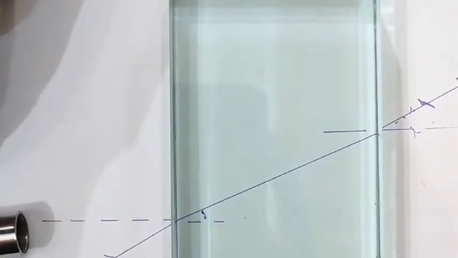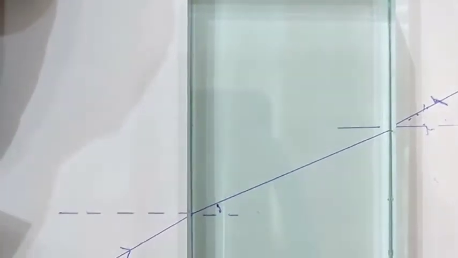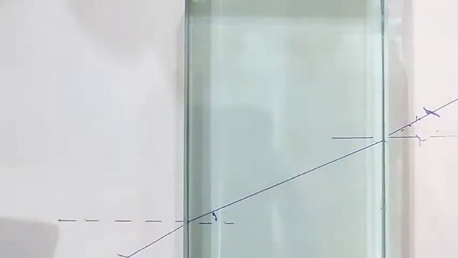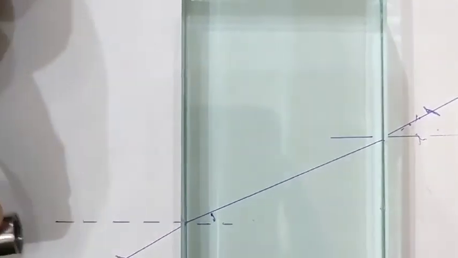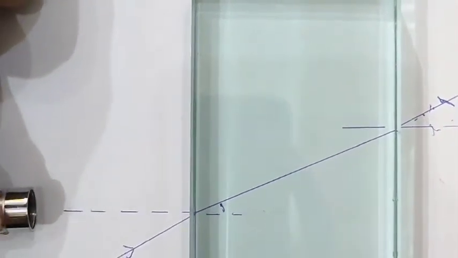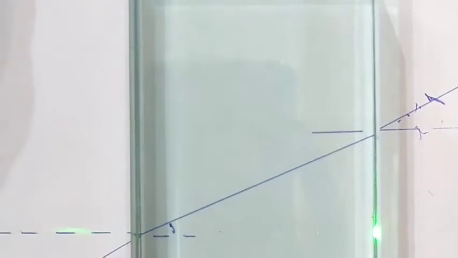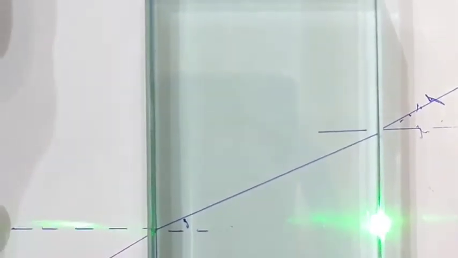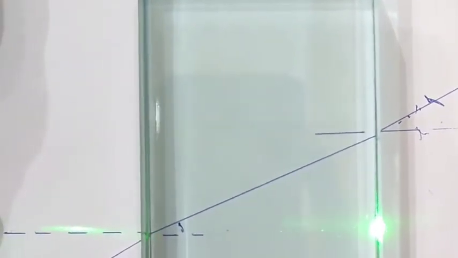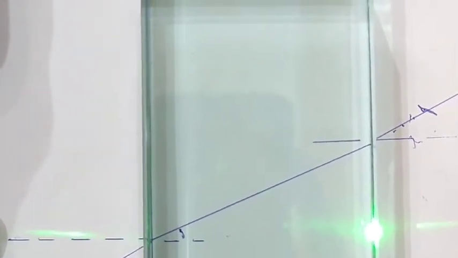The second thing that I want to show you is that when a ray of light strikes normally to a surface, it passes undeviated. So this is a normal. I am placing a ray like this, normal. See, it is passing undeviated. There is no deviation in this light, it is a straight line. If I put the point here, it will be a straight line.